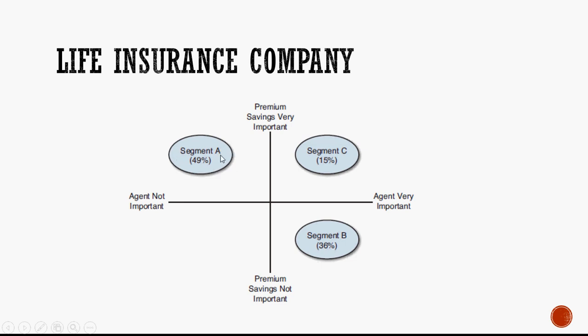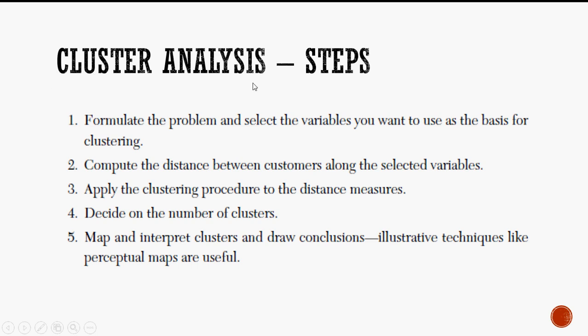When the distance between the cases is the farthest, they are grouped into two different segments. So this is the basic logic. This entire cluster analysis as a tool works behind this distancing mechanism.